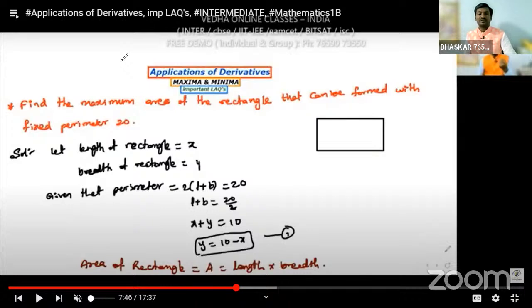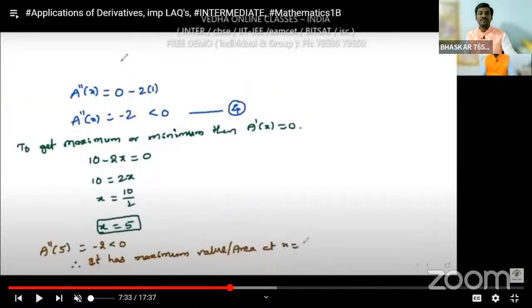Now we are going to substitute this x is equal to 5 in this equation 4. There is no x in equation 4, so we get the same, minus 2. So here we have the maximum value, or maximum area, at x is equal to 5.